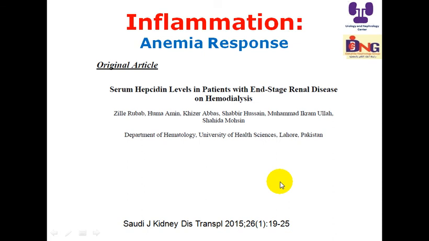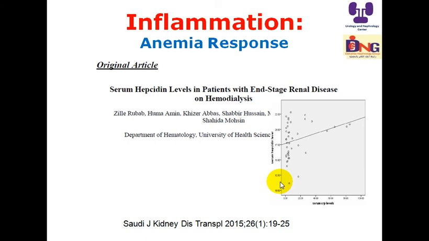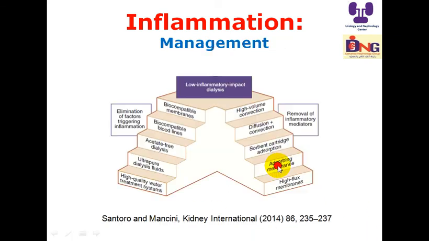Serum hepcidin level is a very important factor, as I mentioned before. It is secreted by the liver and leads to resistance in the availability of iron. This is the correlation of C-reactive protein with hepcidin: you find the increase with high inflammation. So what I mentioned up to this moment is that inflammation is bad, associated with mortality, comorbidities, and progression of chronic kidney disease. So it is universally amplifying all these events.